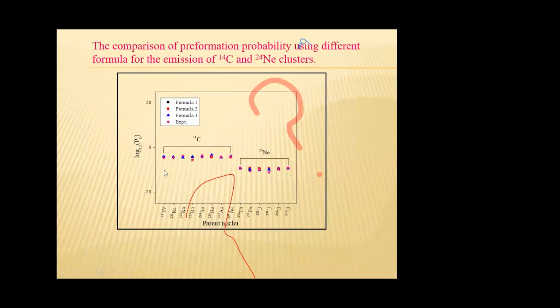By using these 3 formulas, we calculated the logarithm of penetration probability and the probability of cluster formation for 14C carbon emission and 24 neon emission from these isotopes. We have also extracted the cluster formation probability from experimental values, which are also plotted in these figures.